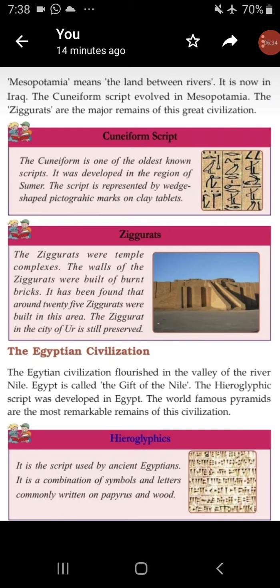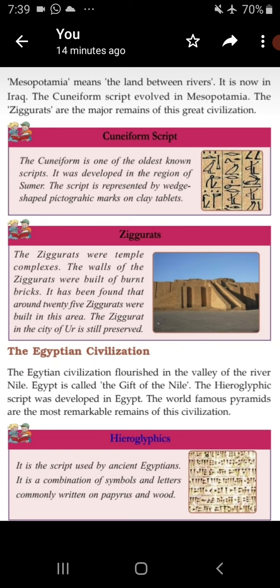The word Mesopotamia means the land between rivers. It is now in Iraq. The cuneiform script evolved in Mesopotamia.